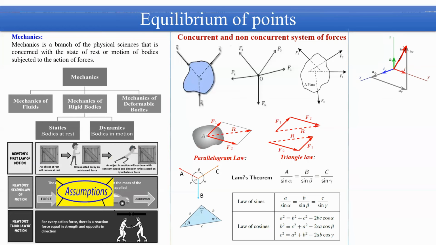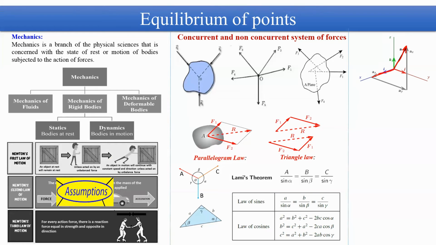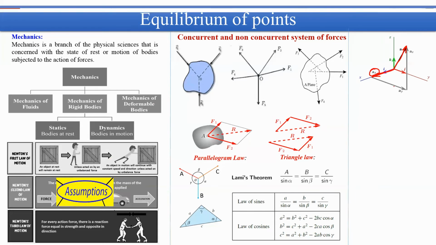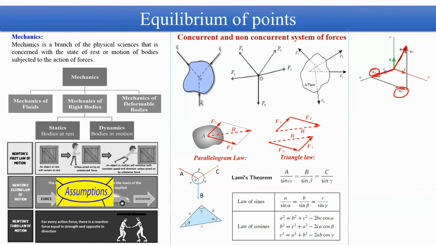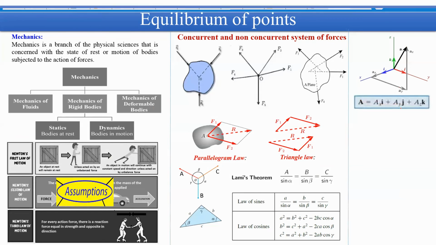So suppose there is a vector A and you want to define it. Just take its component in the x direction, let's suppose this is ax, its component in the y direction, let's suppose it is ay, and its component in the z direction, let's suppose it is az. So just using these three components, you can define the vector A as ax i plus ay j plus az k.